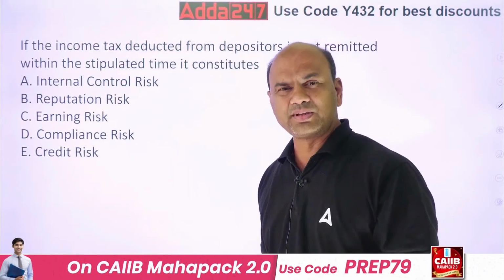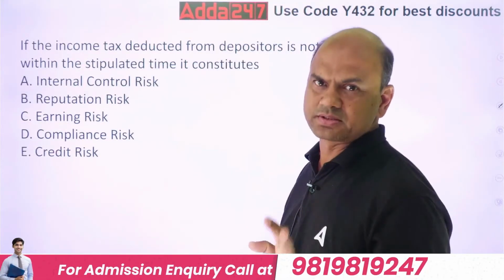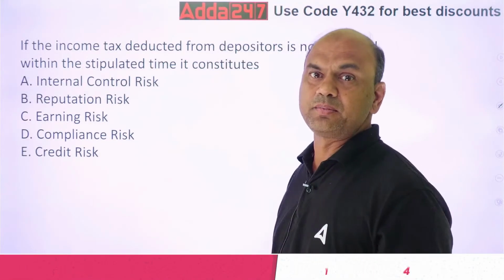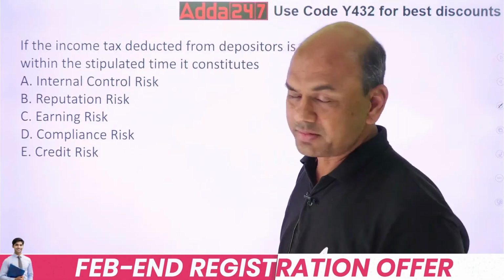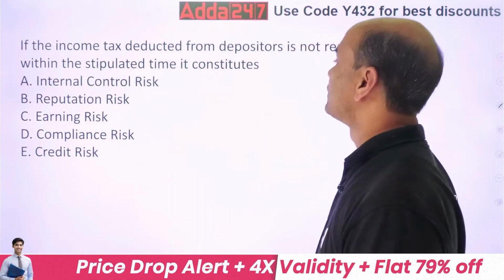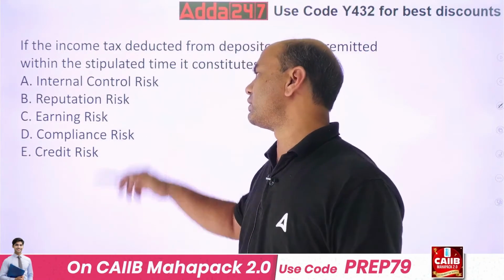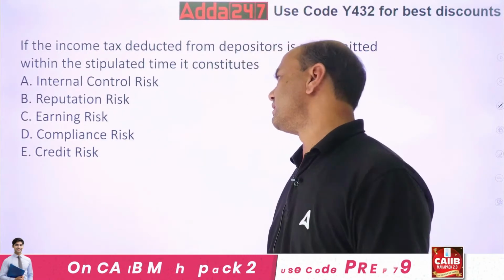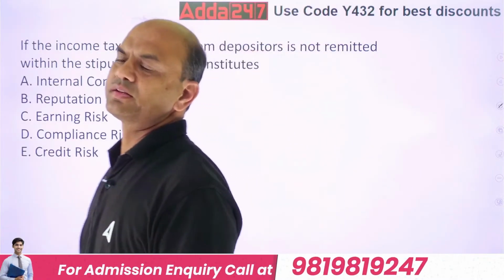From the income tax angle, somebody might immediately argue, sir, they are different. I know they are different. But if income tax deducted from the depositors is not remitted, it will lead to which risk? Internal control risk, reputation risk, earnings risk, compliance risk, or credit risk.